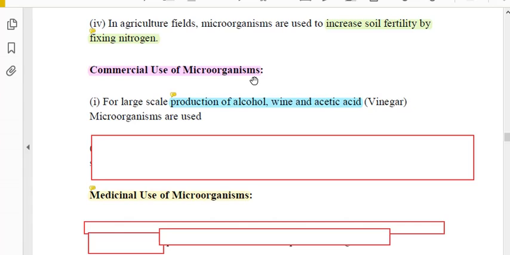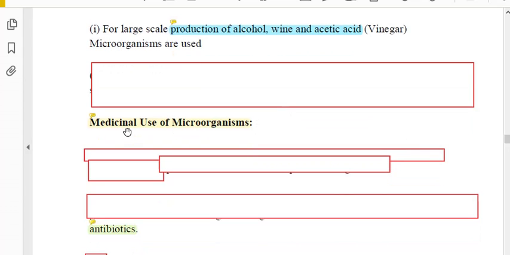A number of uses we have seen not as a single form, they are used in a commercial form. So how are they used commercially? In the production of alcohol, wine and acetic acid, also called vinegar. In industry, these things are produced with the help of microorganisms. There is one more term, fermentation. With the help of sugar, this process takes place. That is called fermentation.